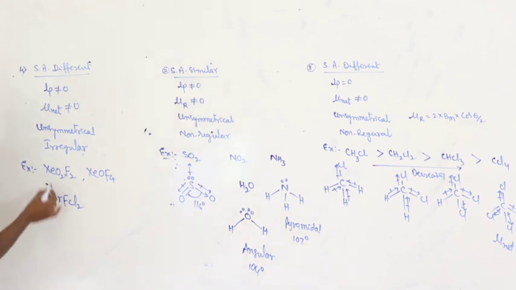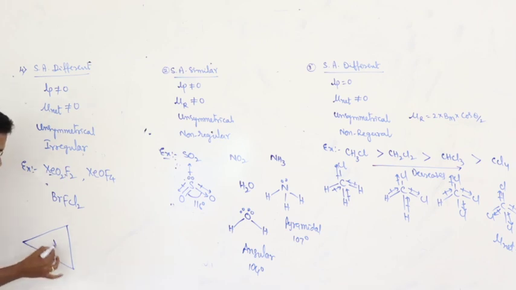BrFCl2. Okay. XeO2F2. Here, XeO2F2. First, you have to calculate the number of electron pairs, hybridization and geometry. Then you can decide. 8 plus 2. 8 means group number, monovalent atoms 2. 8 plus 2, 10. 10 by 2, 5. 5 means sp3d. What about the shape of the molecule with 5 electron pairs and sp3d?